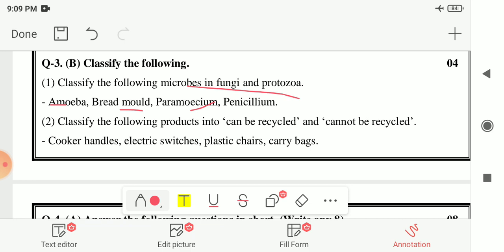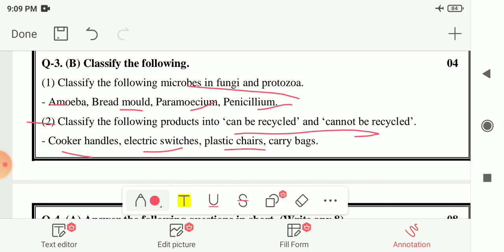Next is paramecium. So it is an example of protozoa. And last one is penicillium. So it is an example of fungi. Next one is classification between can be recycled and cannot be recycled products. So let me see, the first one is cooker handles. We cannot recycle cooker handles, so it is a cannot be recycled product. Next is electric switches. Again we cannot recycle electric switches, so it will come in the cannot be recycled column.